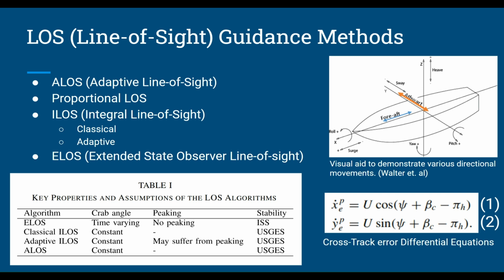All of these guidance methods abide by different stability criteria, which are highlighted below in Table 1 and have their respective proofs in the article. There is a visual aid on the right that can be referred back to later in the article when discussing pitch, yaw, surge, roll, sway, and heave, which can affect the stability of each system.